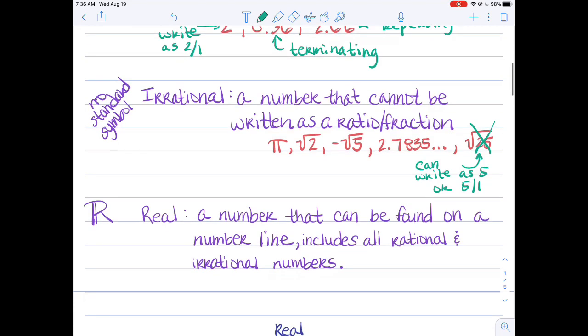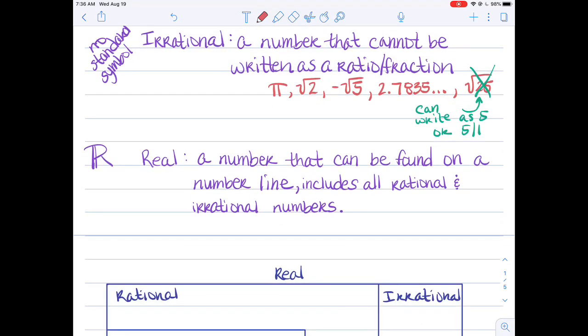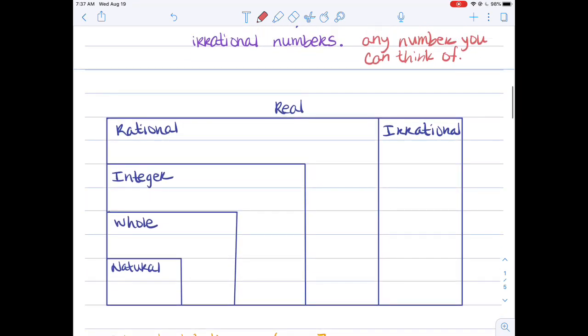Finally, real numbers are basically anything you can think of, anything that is not an imaginary number. Imaginary numbers is something we'll get into in the third 6 weeks. So any number you can think of: a fraction, a decimal, a repeating decimal, a non-repeating decimal, any of those. All right, go ahead and pause the video here and draw these boxes, and then we'll talk about them.